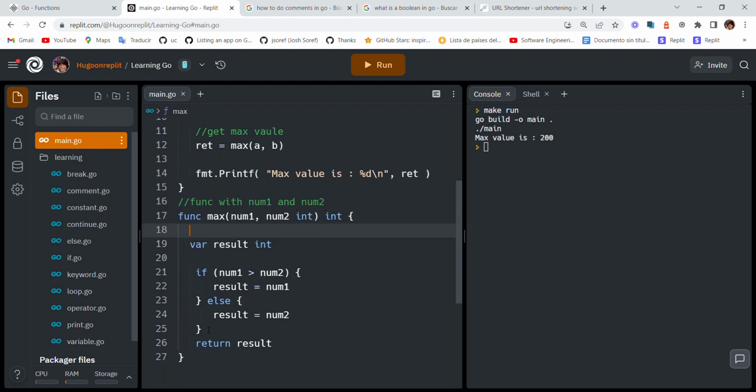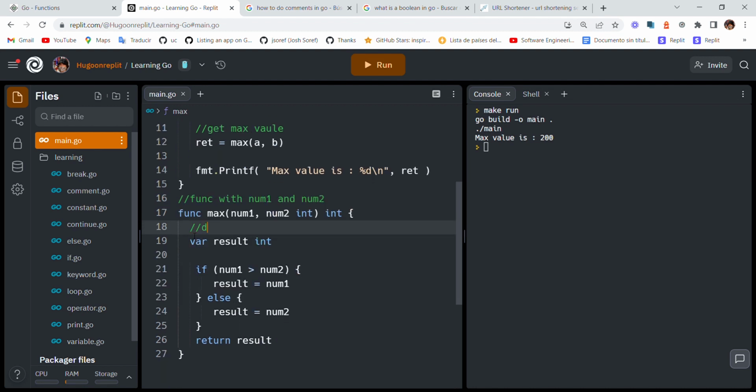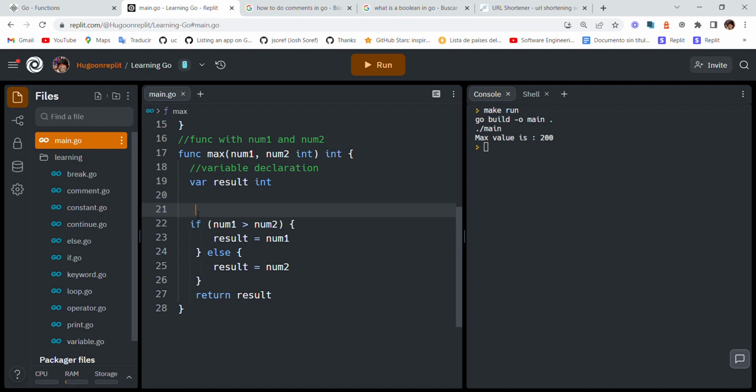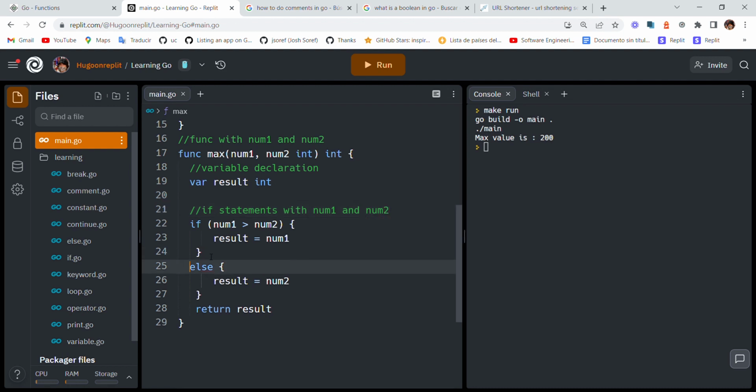Then this is a variable declaration, I think it's misspelled, but then we have the if statements with num1 and num2, and then the else statement with num2.